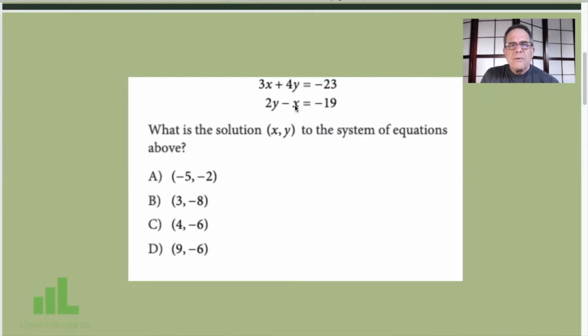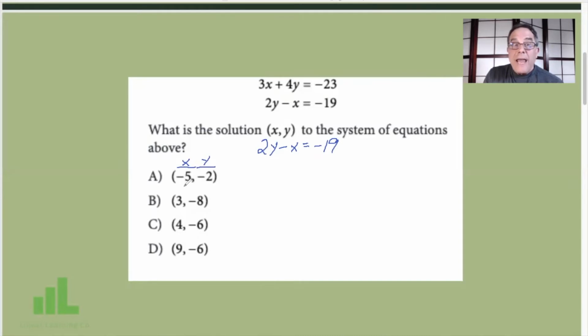Oh, so all I have to do is plug them in and see which works. Yes. Shall we pick the easiest equation first? How about 2y minus x equals -19. Now, the only thing we have to be careful of is making sure that we choose x and y.